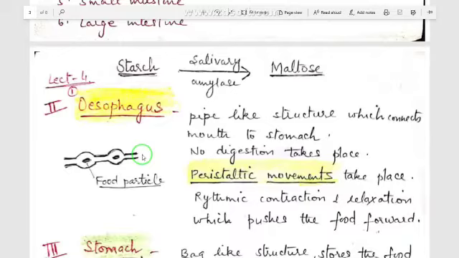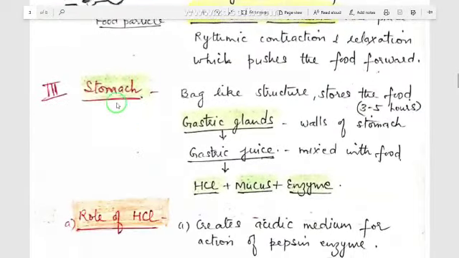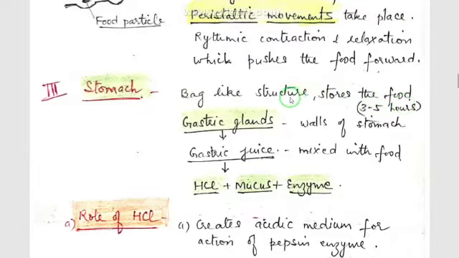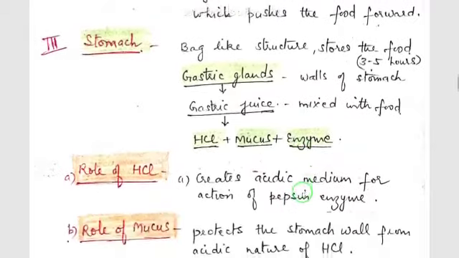Now the food reaches the stomach. The stomach is a bag-like structure which stores the food for 3 to 5 hours. Now when the food reaches the stomach, in the walls of the stomach there are gastric glands. They start secreting gastric juice. This gastric juice is mixed with the food, and this gastric juice contains 3 things. What are these 3 things? First is HCl or hydrochloric acid, second is mucus, and third is enzyme. Now one by one we'll study their roles. First is the role of hydrochloric acid.